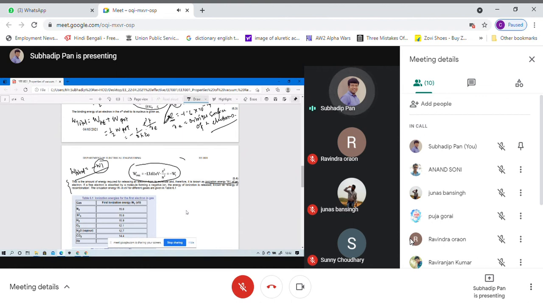Okay, and if the free electron, this point is very important. If the free electron is absorbed by the molecule, forming a negative ion, due to this particular negative ion the work done will be negative. Due to this negative ion, the energy of the ionization will be released, but in a negative form of energy, known as the energy of recombination.